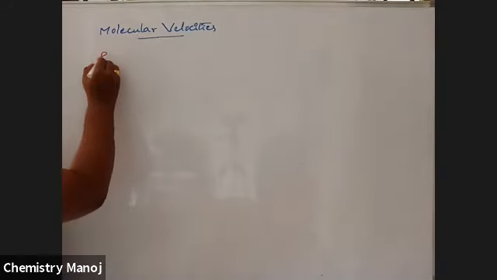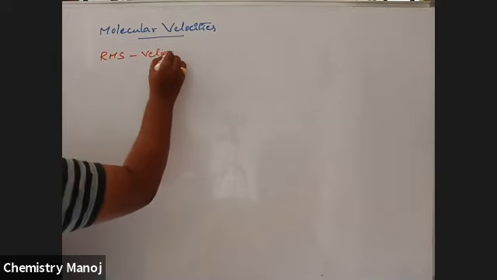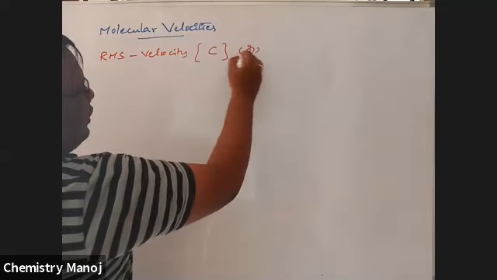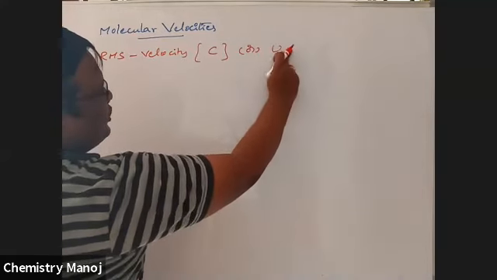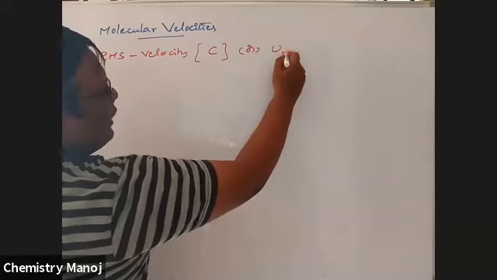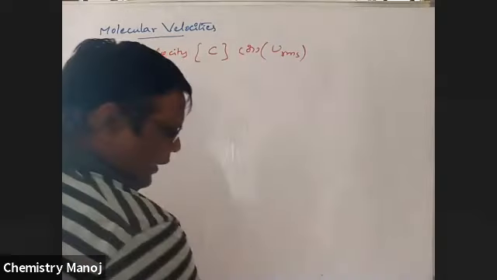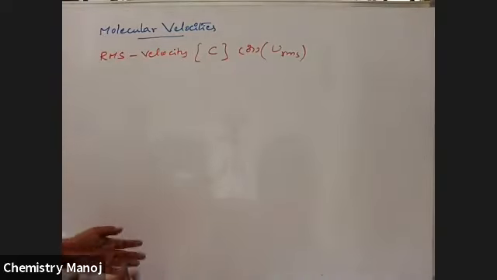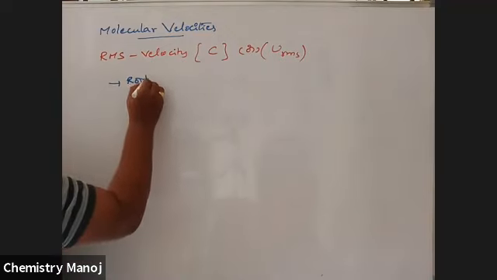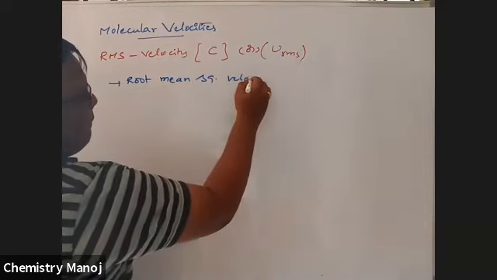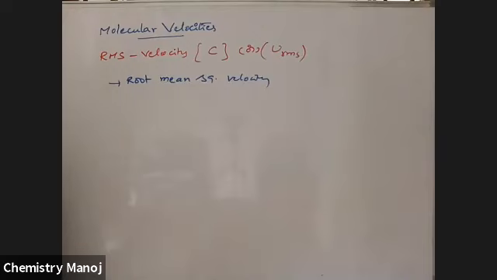First one, RMS velocity. It is indicated with the letter C, or sometimes U RMS is also used. These are the two symbols. My notation is C, and I frequently use the term C, but sometimes U RMS is used. So that is RMS velocity. It is the root mean square velocity.